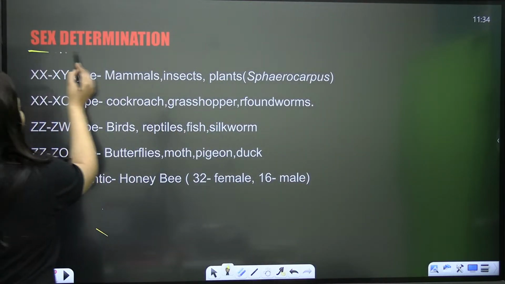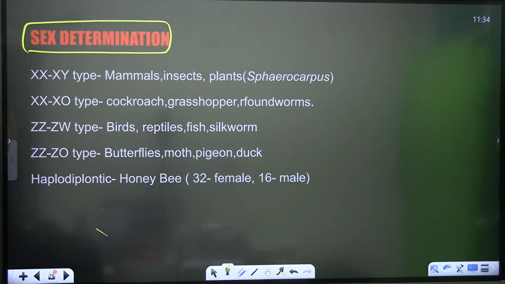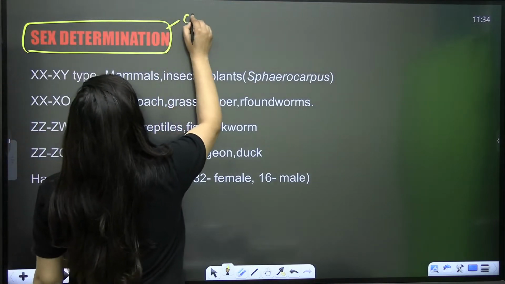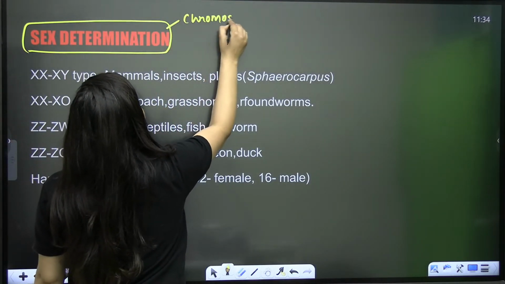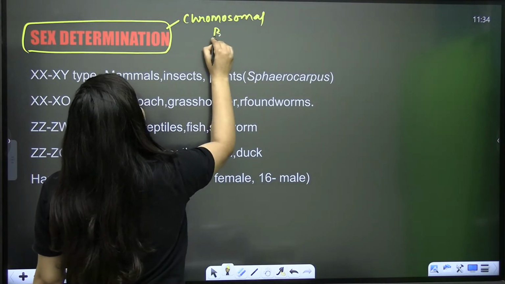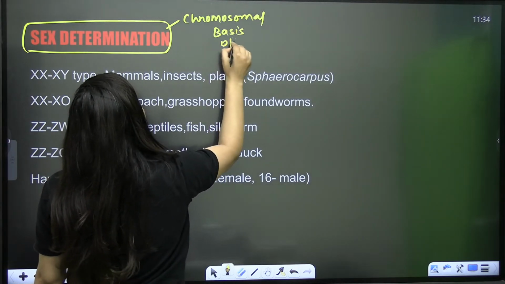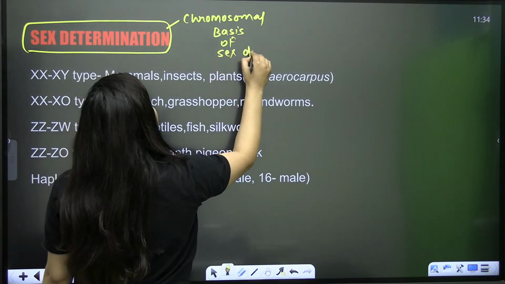So now you know that for sex determination we have chromosomes present. When it comes to the basis of sex determination, there are different things. There is the chromosomal basis, like in human beings, XX means female and XY means male. Even an environmental basis of sex determination is there.